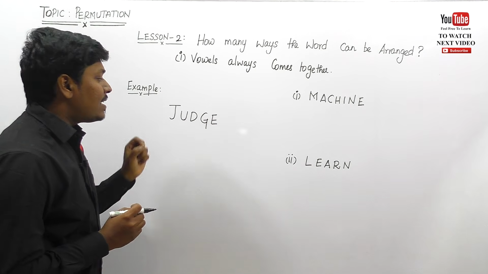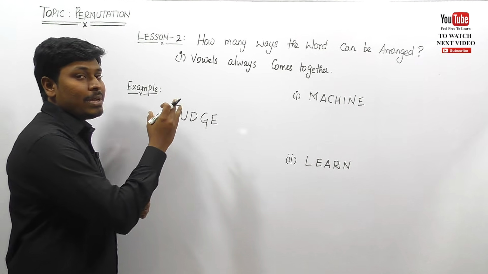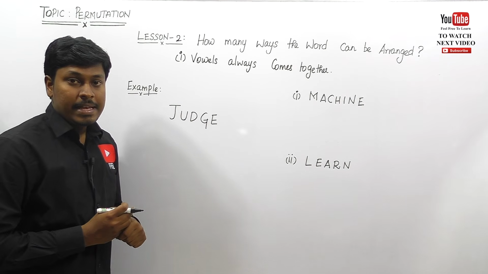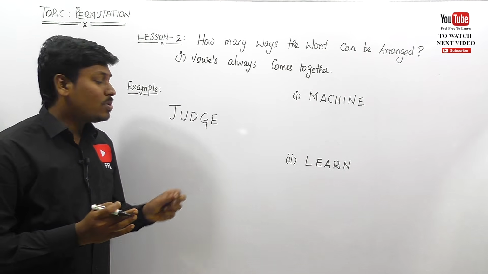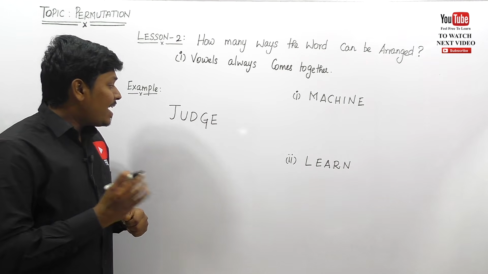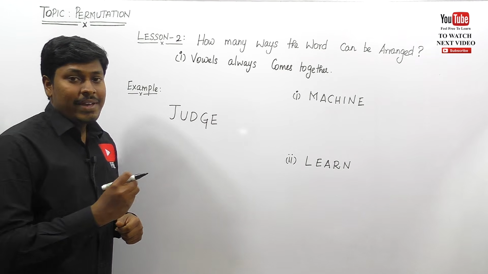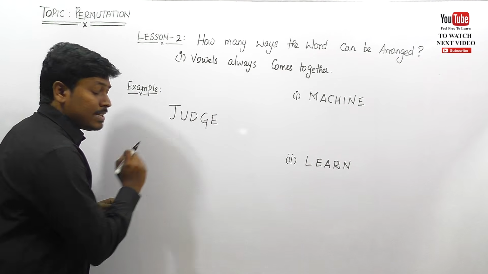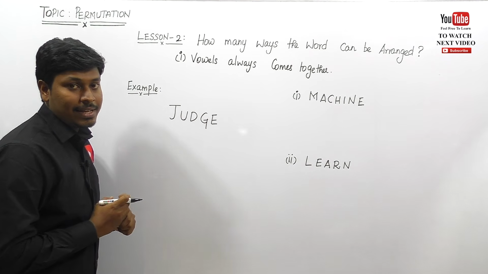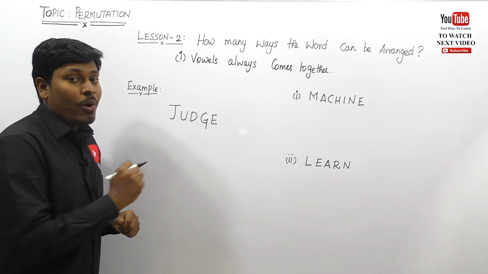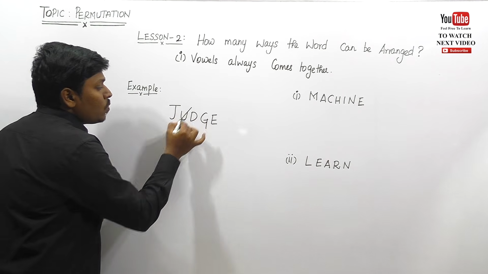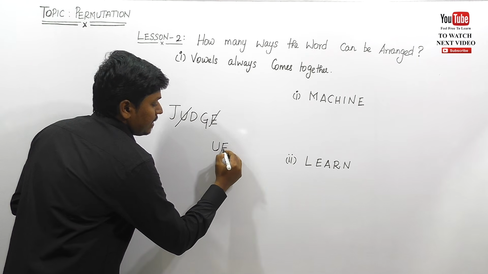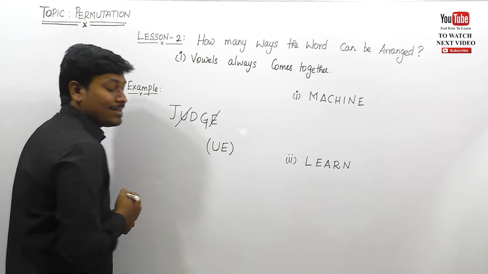They have given the word judge, and we need to find how many ways the word can be arranged, with the vowels always together. There are various methods to solve this question, but my advice, the easiest way to solve these types of questions is this, so listen carefully. They have given the word judge, and the vowels should always come together. Step number 1: grab all the vowels. You know that U and E are vowels, so write U and E separately and put a bracket. This is step number 1.